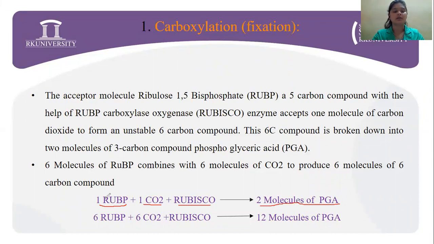If 6 RuBP and 6 CO2 are required, 12 molecules of PGA are formed, and we will discuss at the last why we have to take 6 RuBP and 6 CO2. Right. So this was the first step.